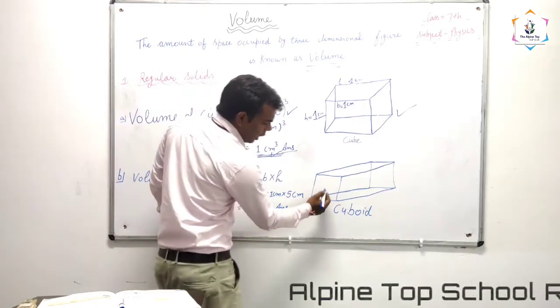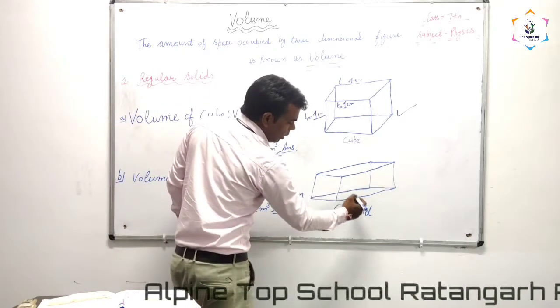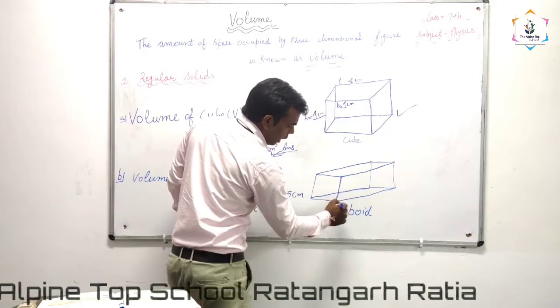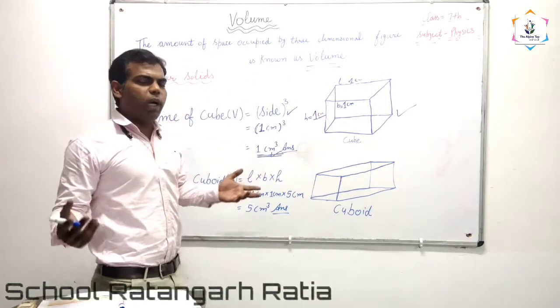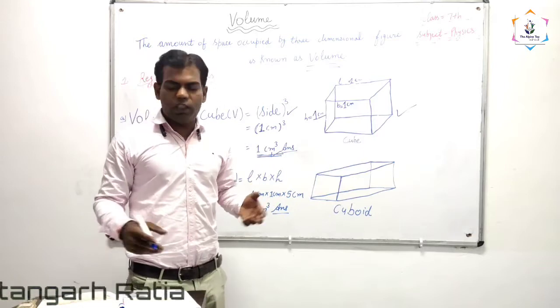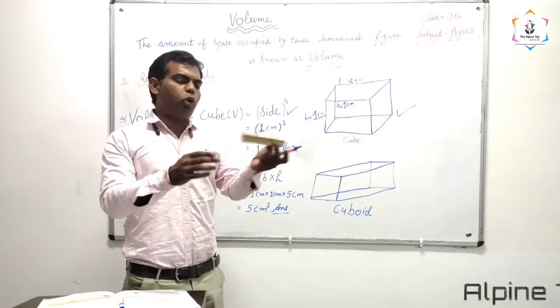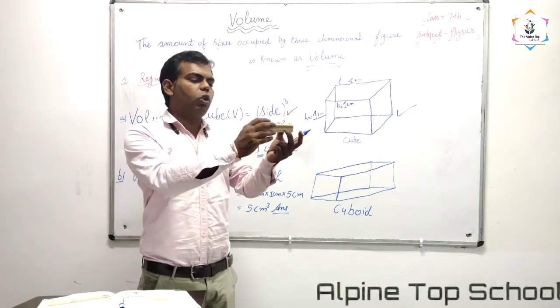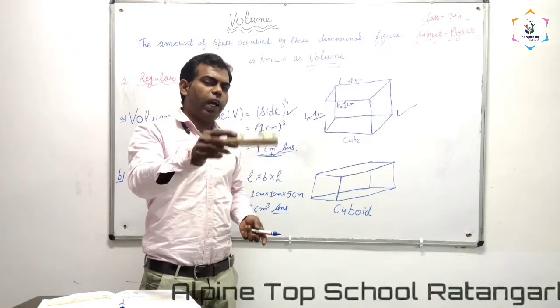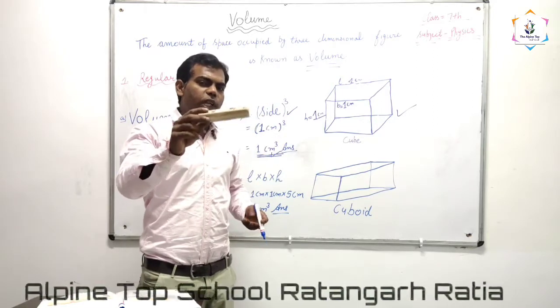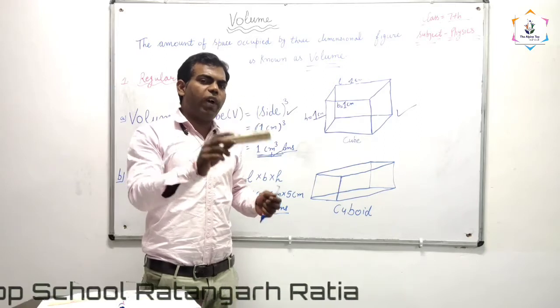See here, this is a cuboid shape. Take the example of our room also. Our room is also a cuboid shape. This duster is also a cuboid shape. If we want to find the volume of this duster, how will we find it?